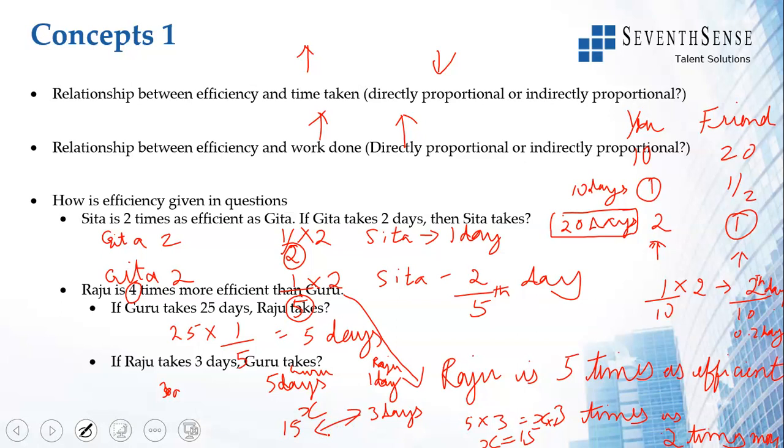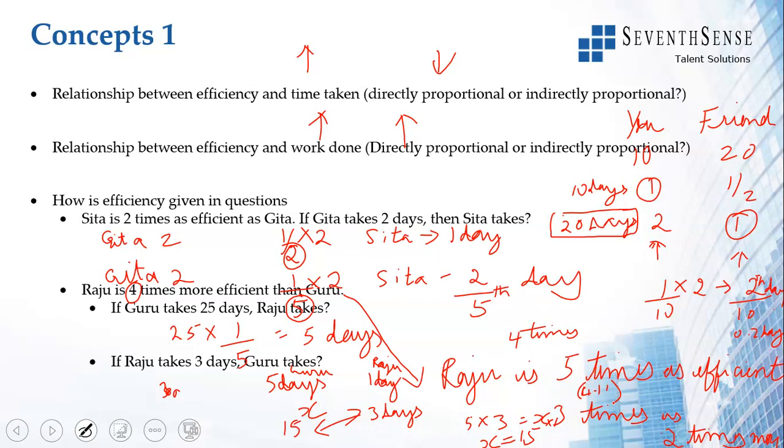Efficiency and work done are directly proportional, meaning when one increases, the other increases. And if Sita is n times as efficient as Geeta, then you divide the number of days that Geeta takes by n, and you get the number of days that Sita takes. Something that is n times more efficient is n plus 1 times as efficient. See, 4 times more efficient, n times, this is n plus 1 times, 4 plus 1. So Raju is 4 times more efficient, meaning Raju is 5 times as efficient. Raju is 3 times more efficient, meaning Raju is 4 times as efficient.